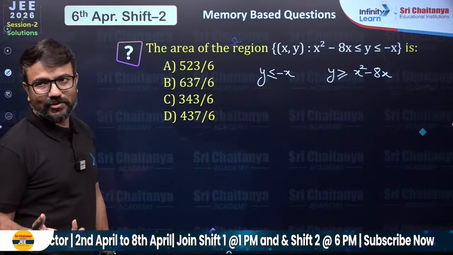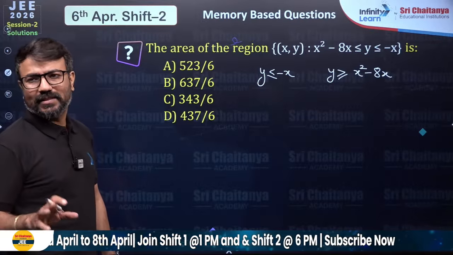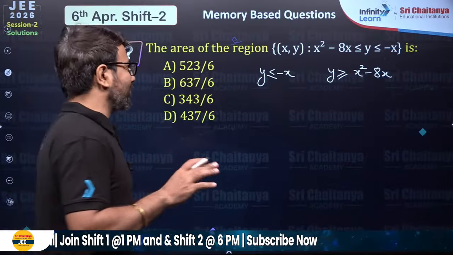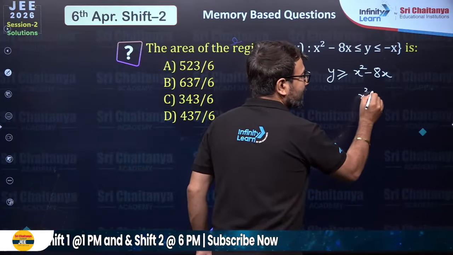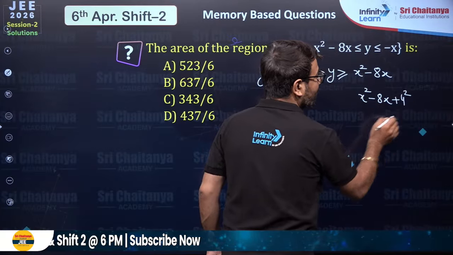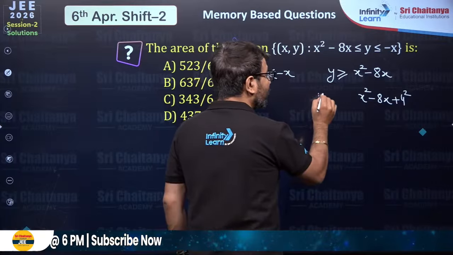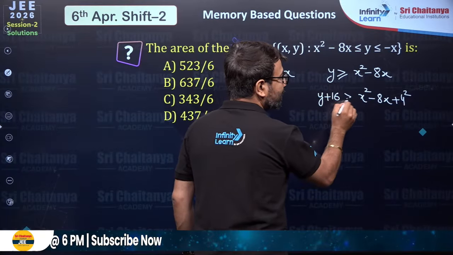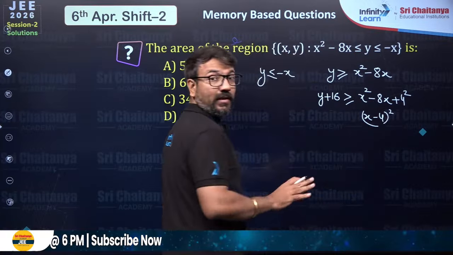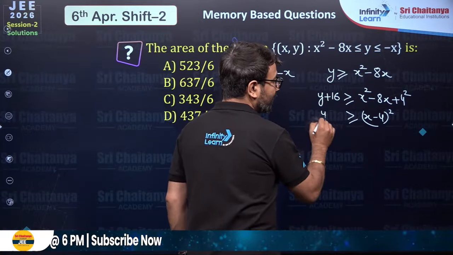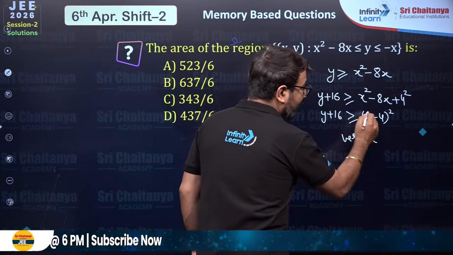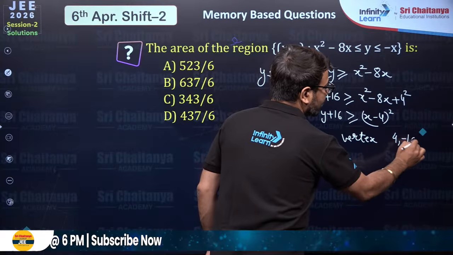There are two methods to get the answer. I'll discuss both methods. Whichever method you find easier, you can opt for that. So here you have x square, then you have minus 8x. Then add the value 4 square to this side and that side also. You will observe that this is x minus 4 whole square, and here it is y plus 16. So this parabola will have its vertex at the point 4 comma minus 16.